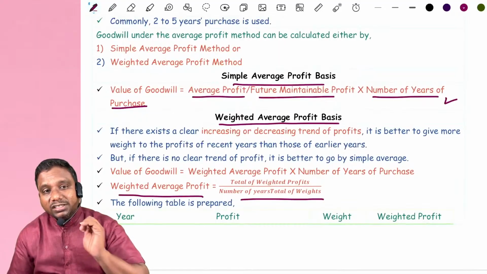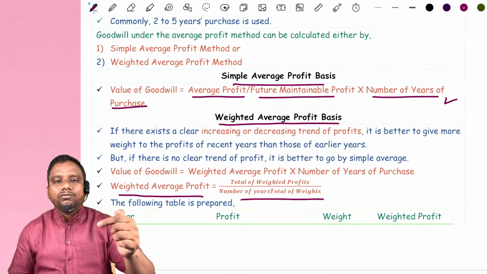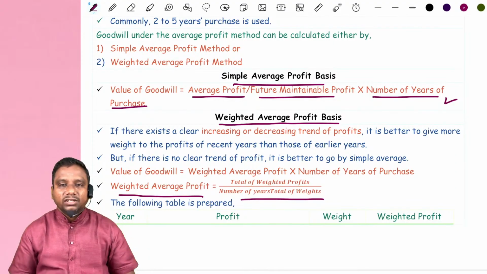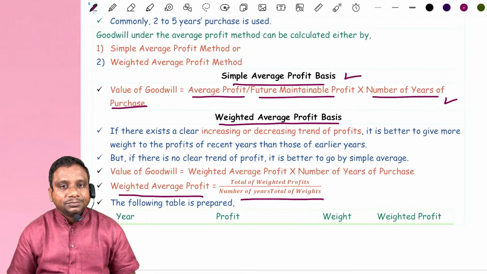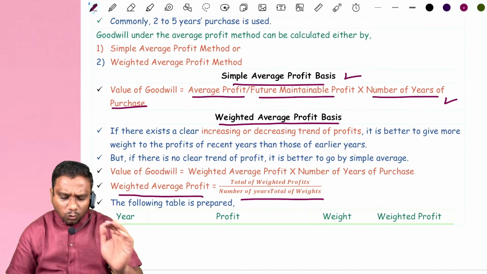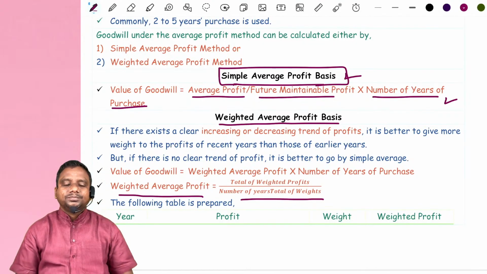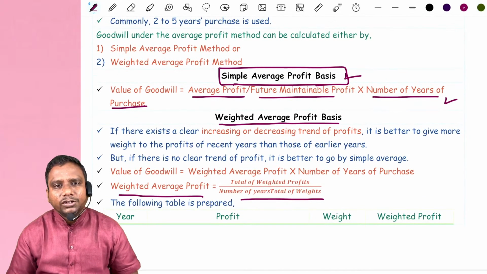But in the examination problems, even though there is a clear trend of increasing or decreasing, they have followed simple average profit. That's why in most of the cases we follow simple average profit. Why, sir? It is simple. No need to prepare any table for calculation of weighted average profit, all those things.